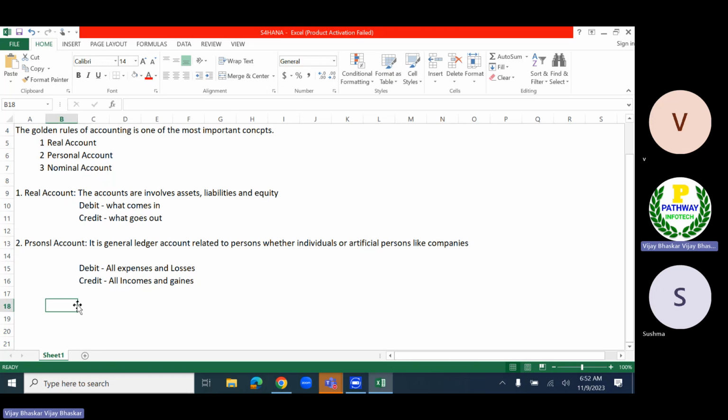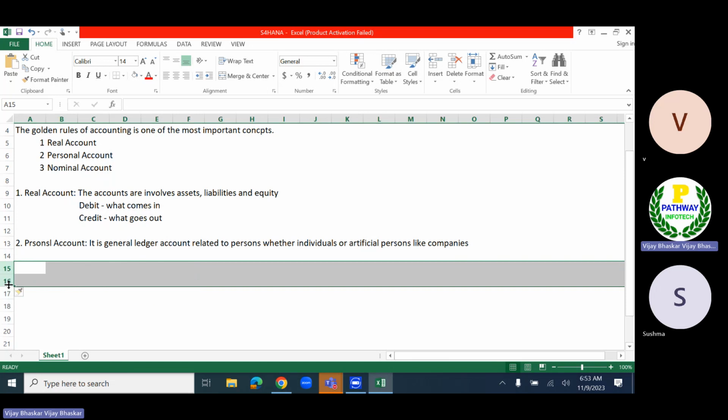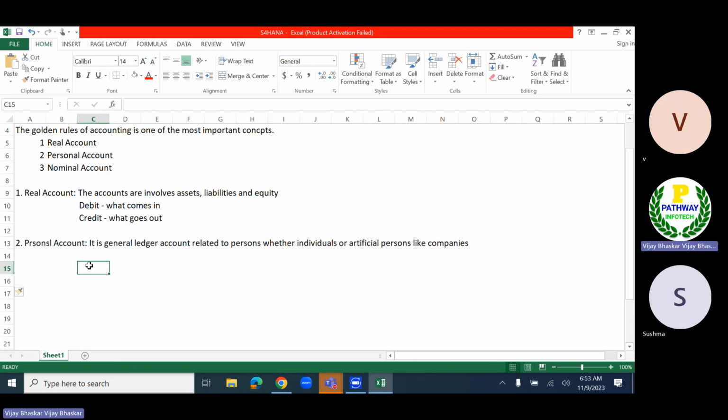The last one is a... sorry. Personal account: the debit is the receiver, the receiver is the debit.